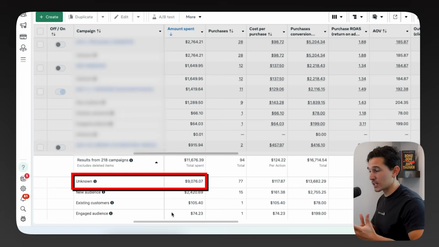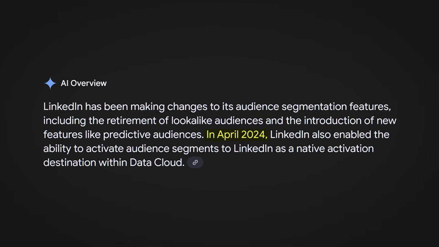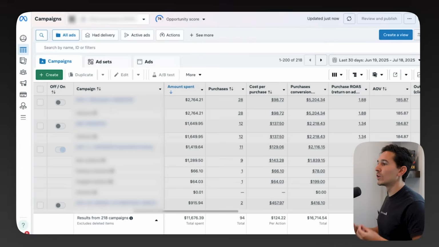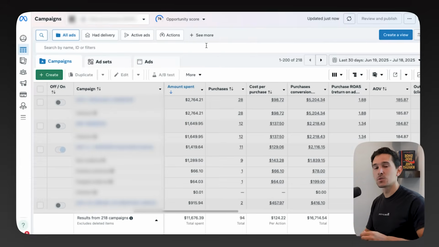I looked a little bit closer at this, of course, and they only added audience segments a week ago. Audience segments came out over a year ago. Just to put that into perspective, whoever was managing this really didn't know that audience segments existed. And if you didn't know, you can go to your advertiser settings and you could add your audience segments, which are one of the most effective ways to see if you're spending on new audiences, engaged segments, or existing customers.